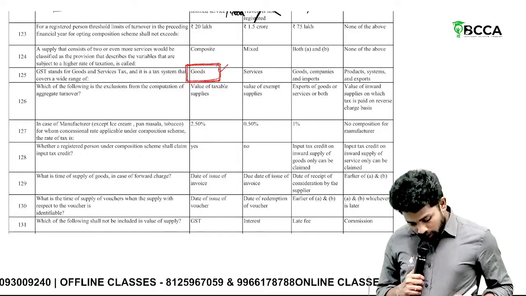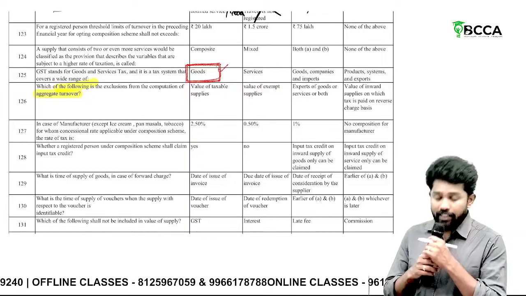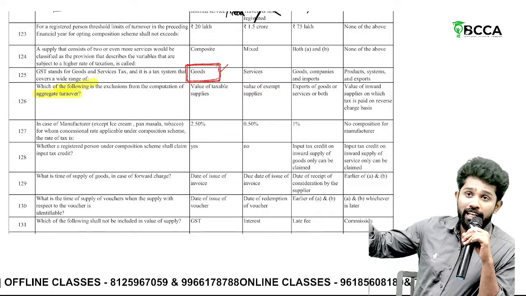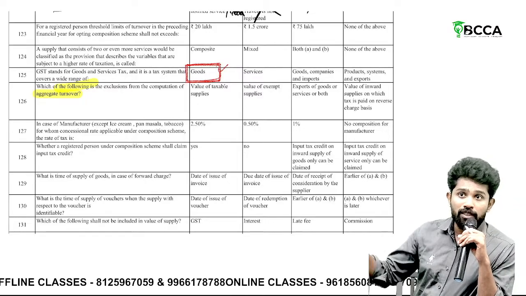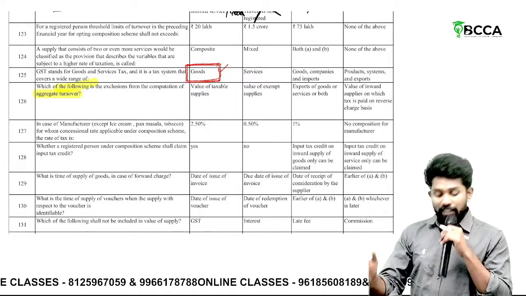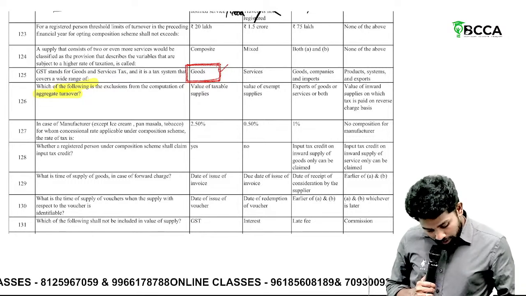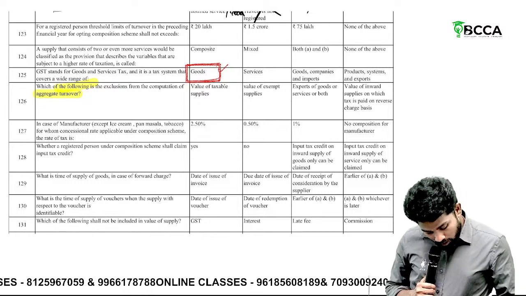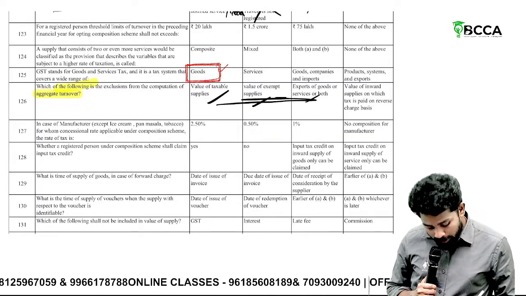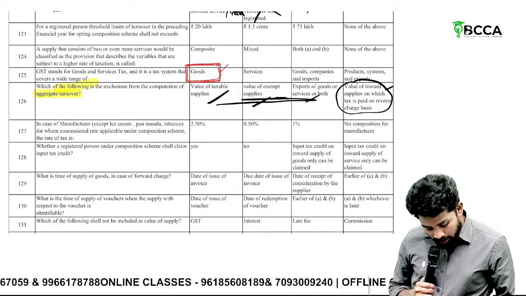Then, which of the following is the exclusion from computation of aggregate turnover? Aggregate turnover includes taxable supplies, exempted supplies, zero rated supplies, supplies made by a principal agent on behalf of a principal, and interstate supplies between distinct persons. All these taxable supplies, exempt supplies, and exports have to be included. Which has to be excluded?